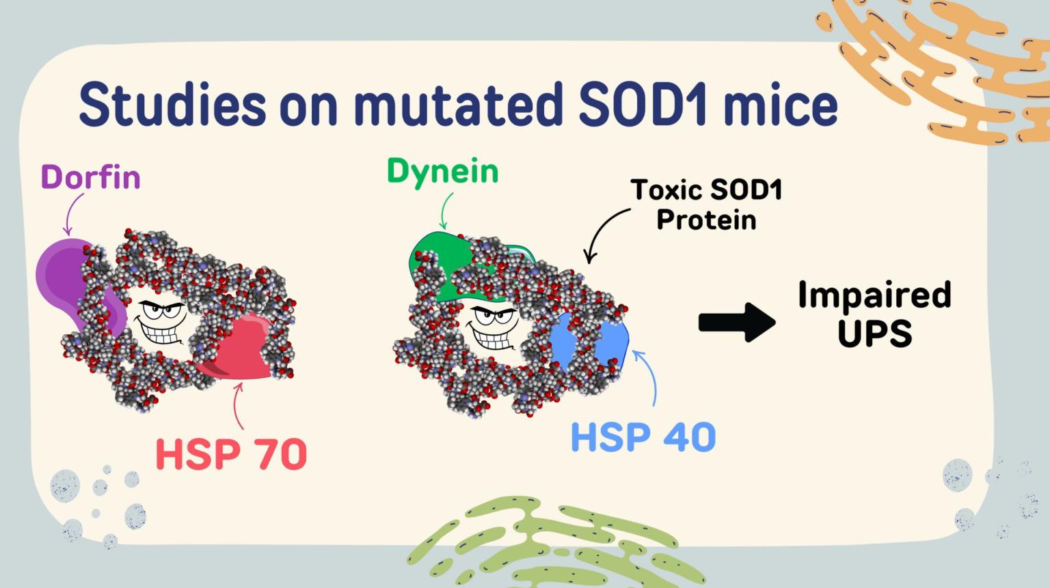Now, these protein aggregations will actively disrupt the cell's quality control system by trapping and blocking the protein chaperones HSP70 and HSP40, proteasomal subunits, and ubiquitin ligases like dorfin and dynein. While both dorfin and dynein are specialized proteins in the UPS pathway, dorfin will tag misfolded proteins with ubiquitin, marking it for degradation, while dynein will transport the tagged misfolded proteins to the disposal structure.